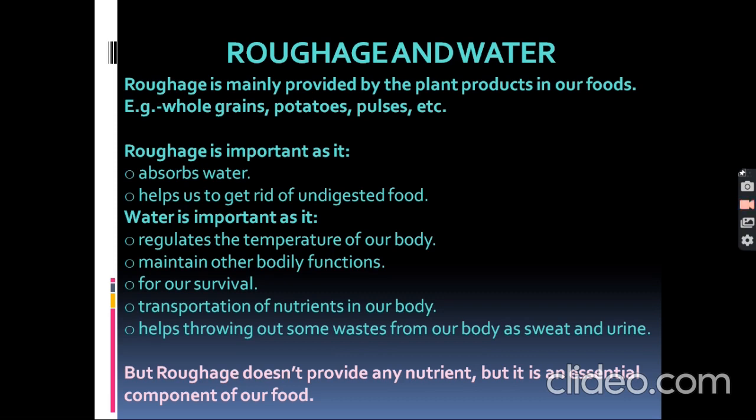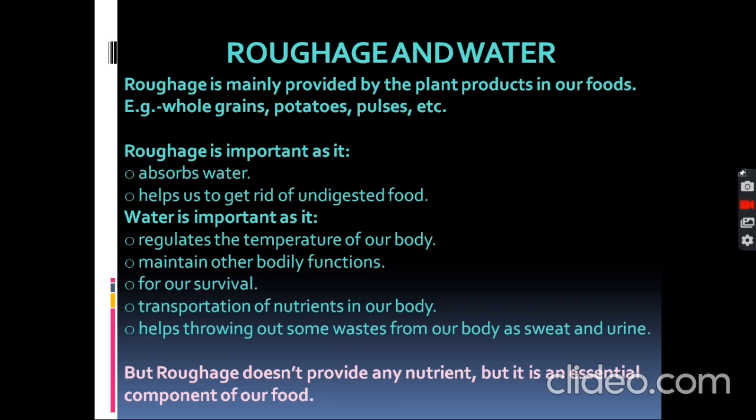Roughage is important as it absorbs the water, helps us to get rid of undigested food. Water. Water is important as it regulates the temperature of our body. Second, maintain other bodily functions. Third, for survival. Fourth, transportation of nutrients in a body. Fifth, helps throwing out some waste from our body as sweat and urine.